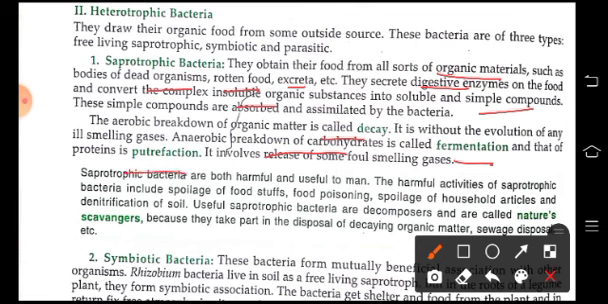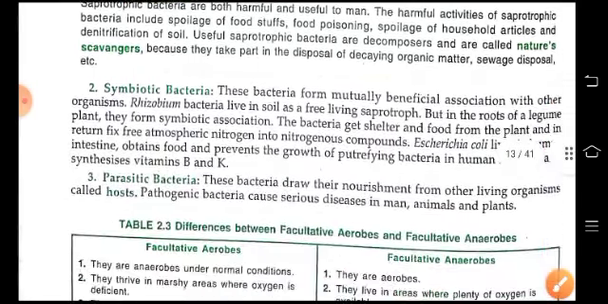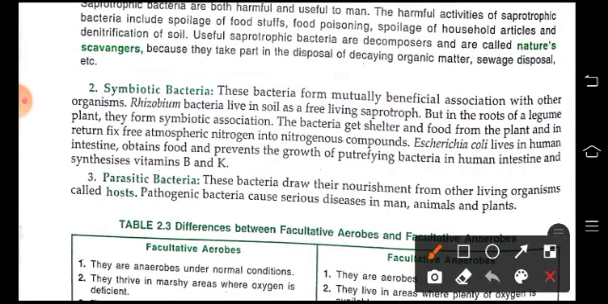In decay, no foul smell is evolved, but in putrefaction, foul smell is evolved. Symbiotic bacteria form mutually beneficial association with other organisms like Rhizobium bacteria, which live in soil as free-living saprophytes, but when in the roots of legume plants, they form symbiotic association. The bacteria get shelter and food from the plant and in return fix free atmospheric nitrogen into nitrogenous compounds. Parasitic bacteria draw their nourishment from other living organisms called the host, and pathogenic bacteria cause serious diseases in men and animals.